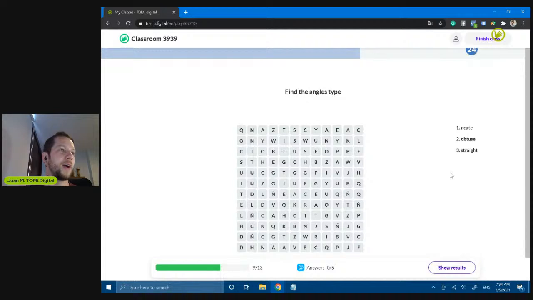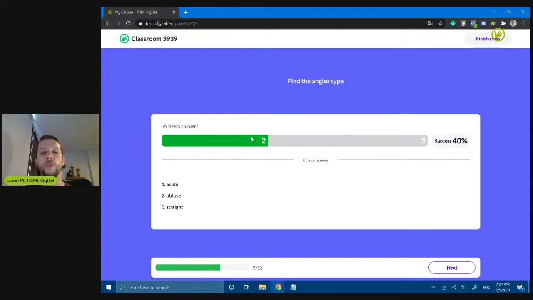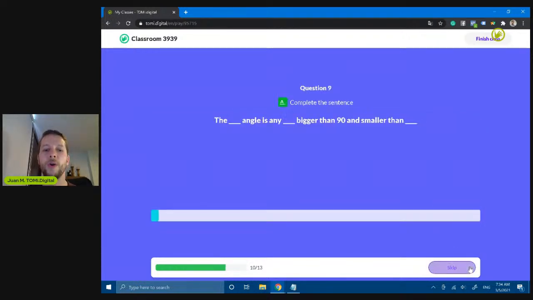There are 25 seconds left. Great. One of you already has found all the words. That's good. Two of you already did. And time is over. 4 seconds, 3 seconds, 2 seconds, 1 second, and over. Two of you found the three words. That's good. So let's move forward.